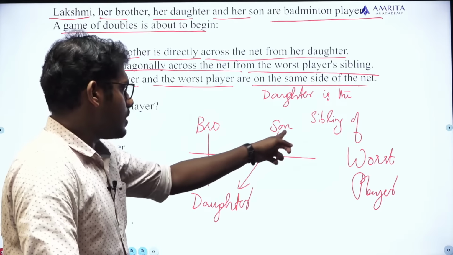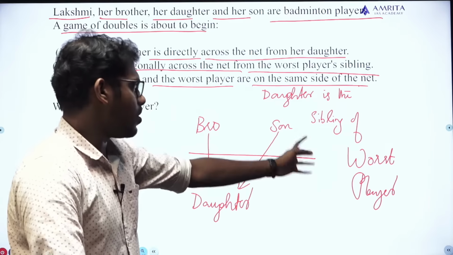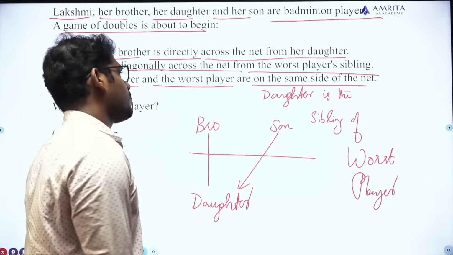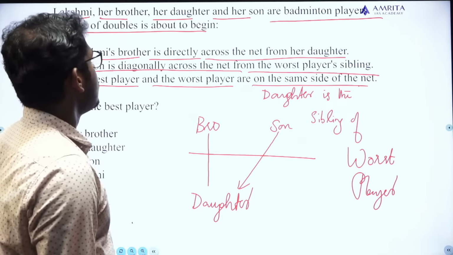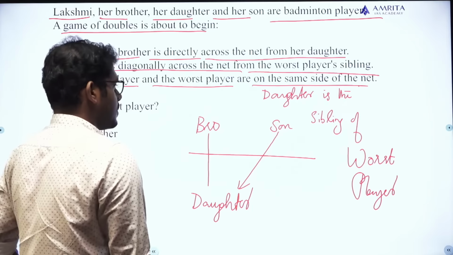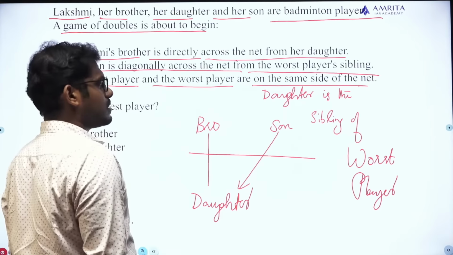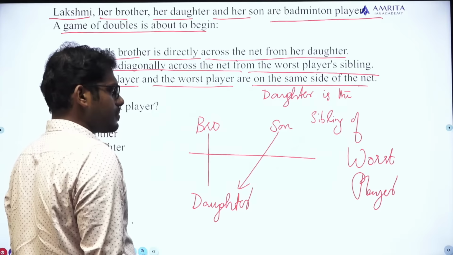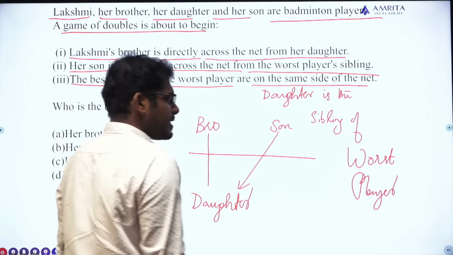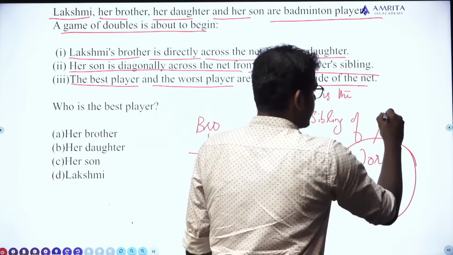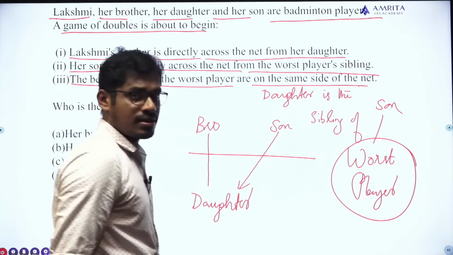So daughter is a sibling of the worst player, or actually daughter is a sibling of the son. Okay. So daughter is actually the sibling of the son, which means that the worst player is the son.